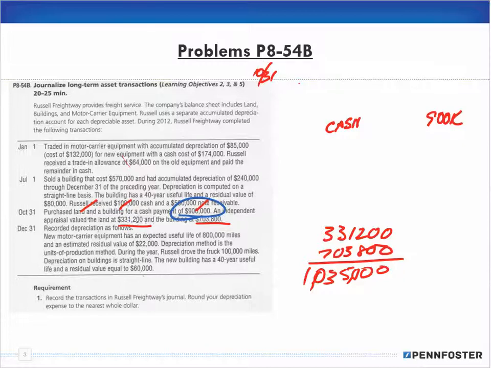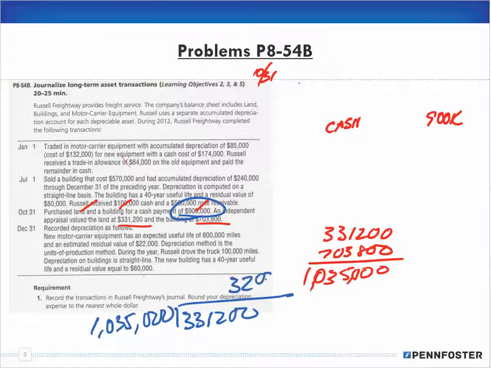To get the percentage of each, I'll take the 331,200, this is for the land, and divide it by the 1,035,000, and I end up with 32%.